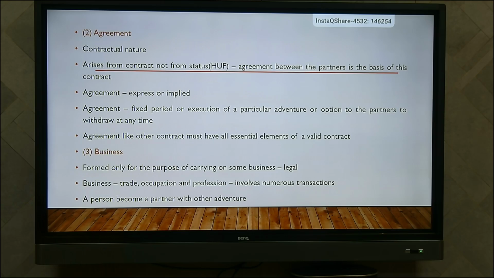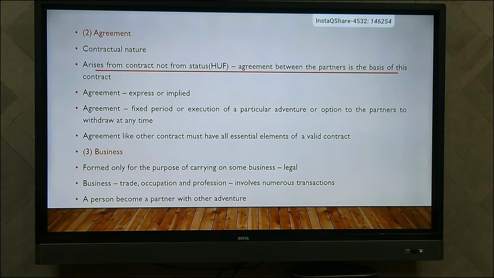Or at the option of the partners, they can withdraw at any time. It comes to an end. If one of the partners wants to dissolve, they can do it. Like other contracts, the agreement must have all essential elements of a valid contract, then only it is considered an agreement.